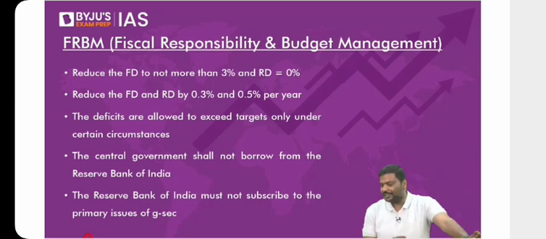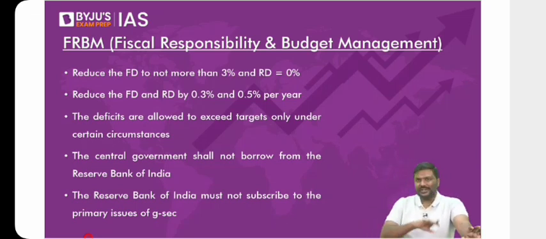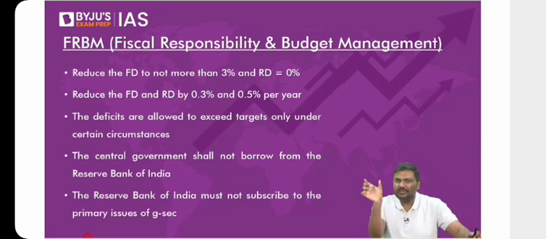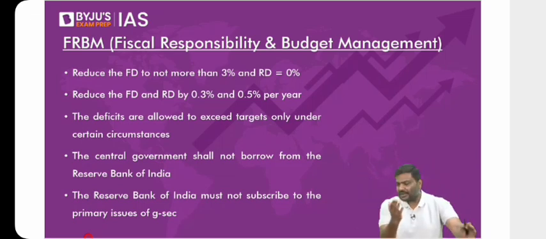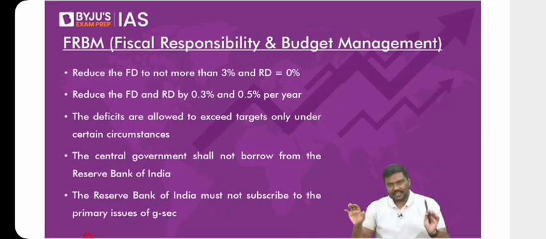Now come to the next point. Whenever you talk about budget documents, generally you will see that 3 years of data is given. Follow this carefully. It's easy, but some of you get stuck in the numbers. Whenever you look at the budget documents, I'll show you documents. Don't worry. I'll show you certain data. Not required. You don't have to buy it. But what you generally see is the data for 3 years is given.